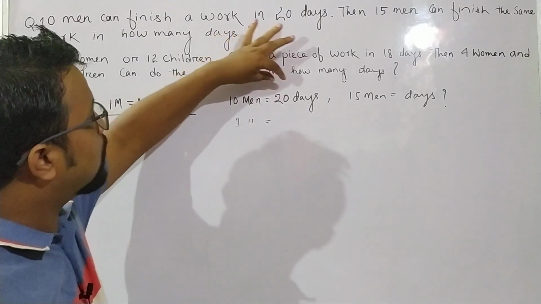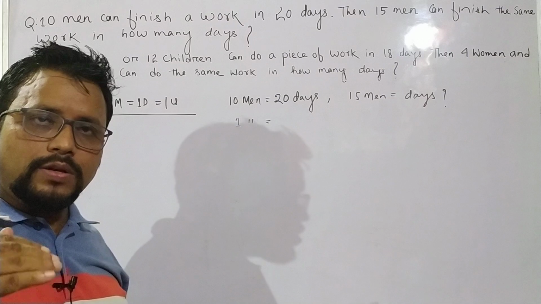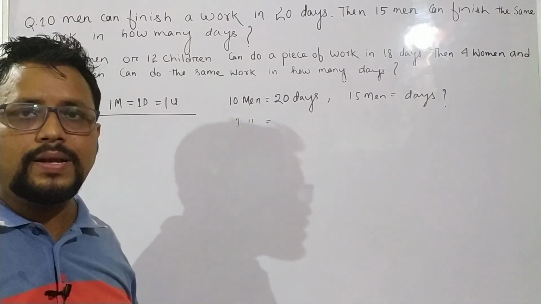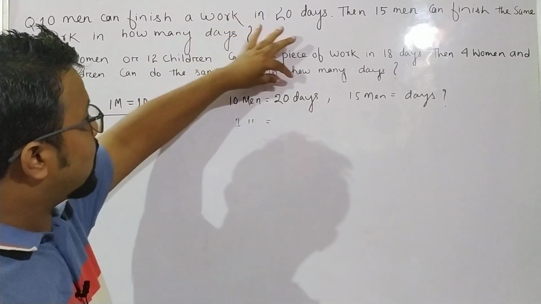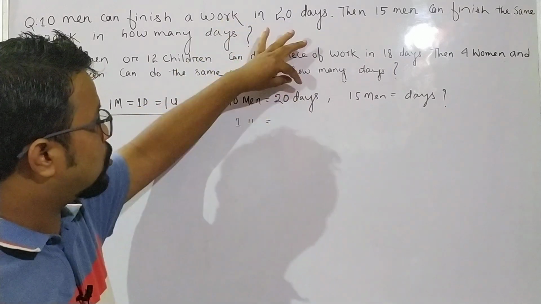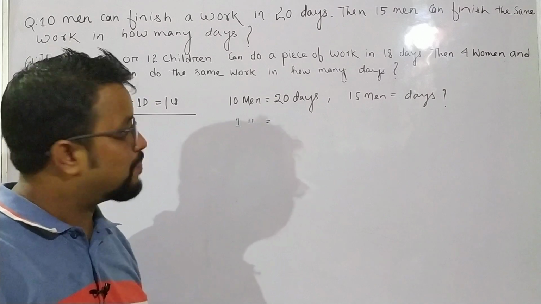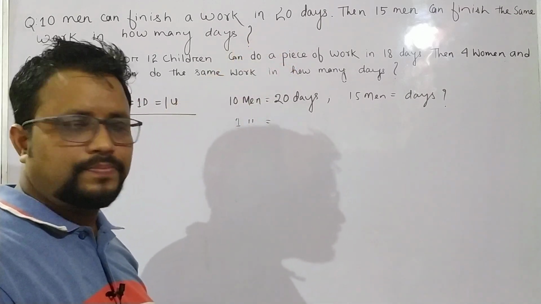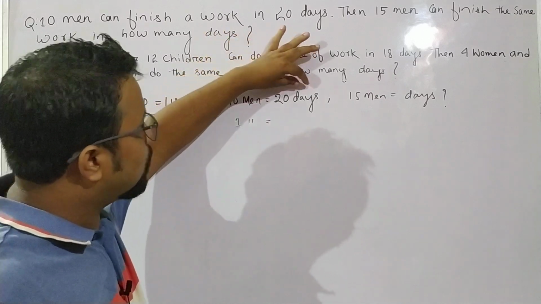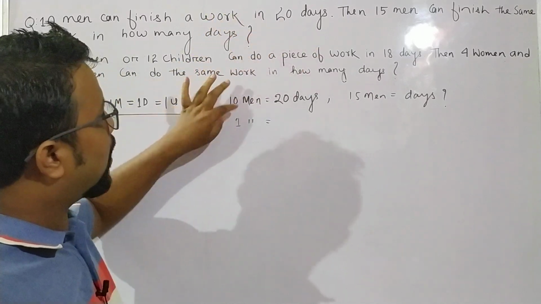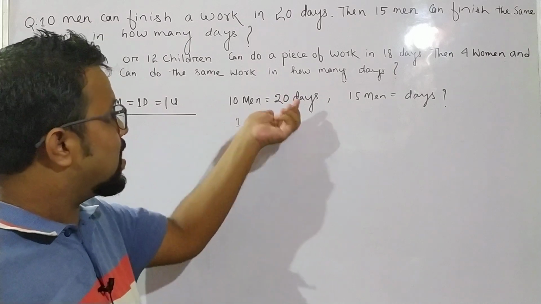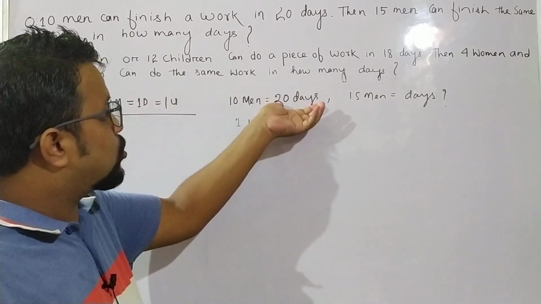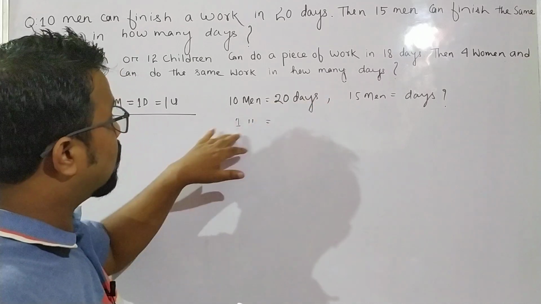If 10 men can do a work in 20 days, then 1 man doing the same work will take more than 20 days, or not? Of course it will be more than 20 days. Now the question is how we will calculate the number of days.